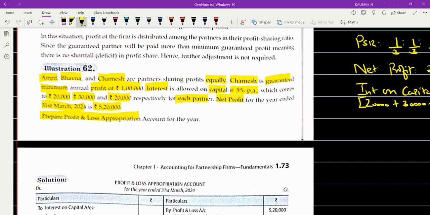Who has given that particular promise to Chamesh? Whether the promise has been given by Amrit or by Bhavana or by both? By both. Okay. How about others? In this case, who has given the promise to Chamesh?